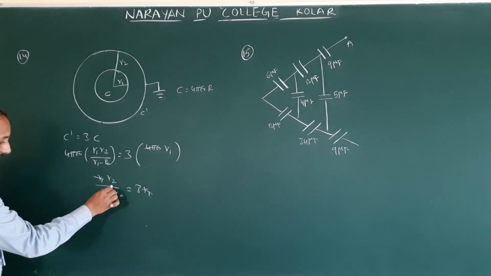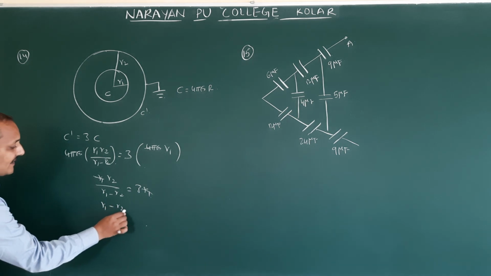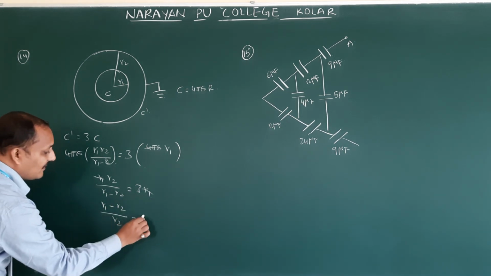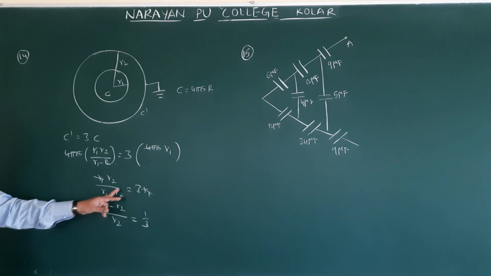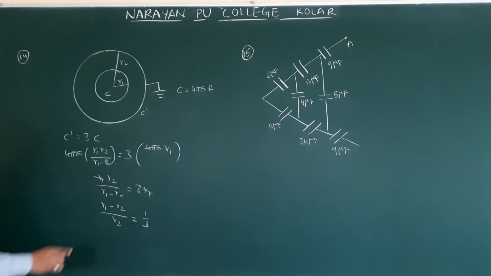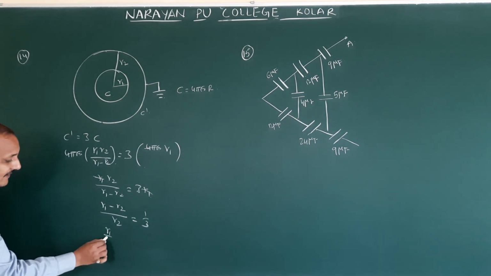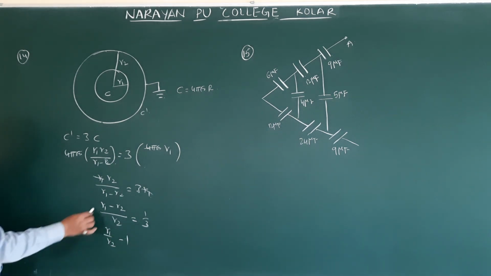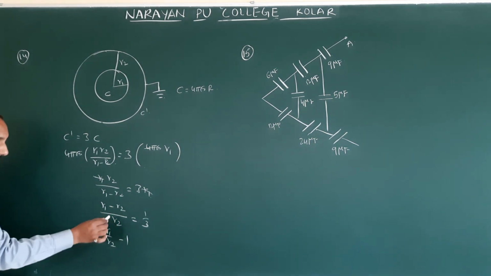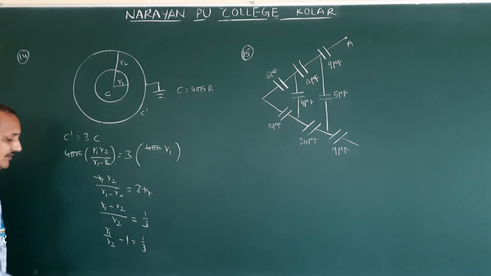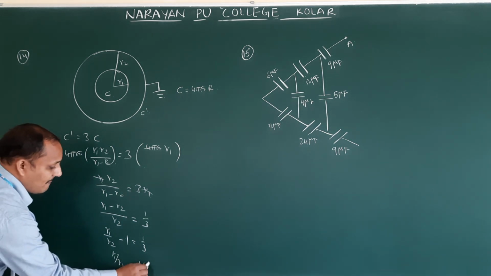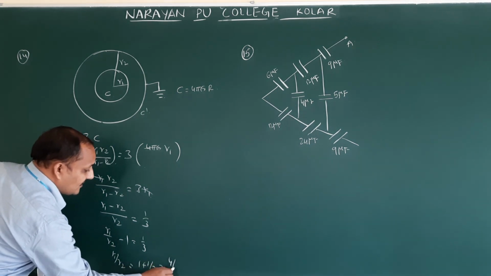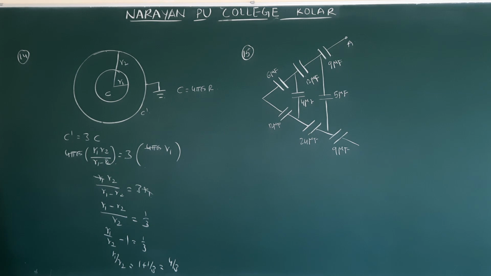This one you can send to this side. Then R1 minus R2 by R2 is equal to 1 by 3, correct? This 3 will be coming here, R1 minus R2 is going here, R2 is coming here. This can be written as R1 by R2 minus 1, because R2 by R2 becomes 1, equals 1 by 3. So R1 by R2 we want. Then R1 by R2 is equal to 1 plus 1 by 3, that is nothing but 4 by 3. 4 is to 3, option 4.